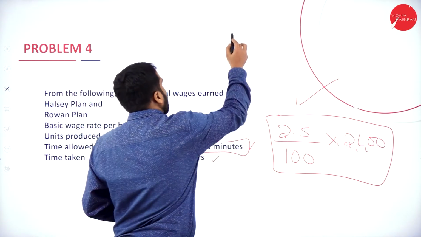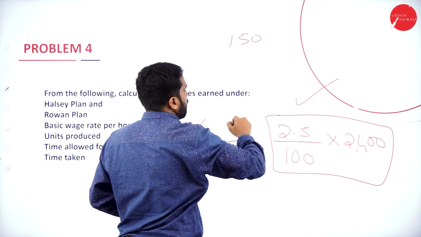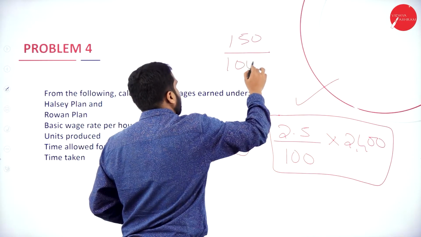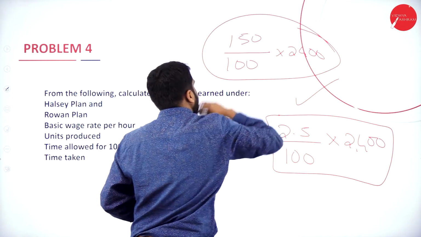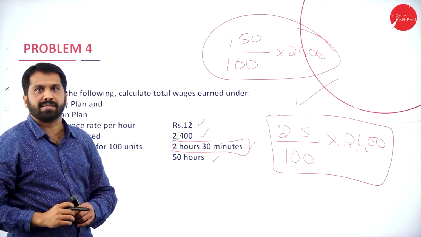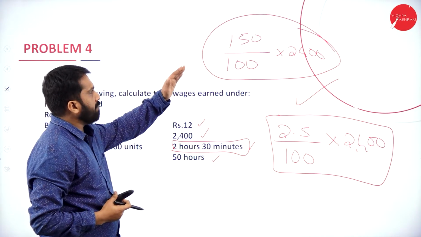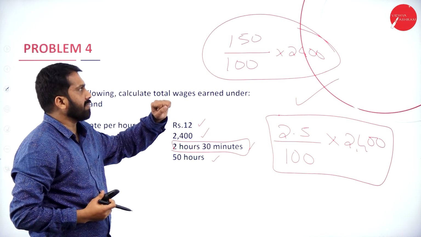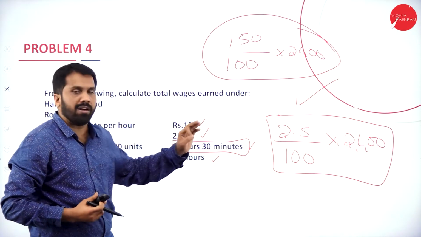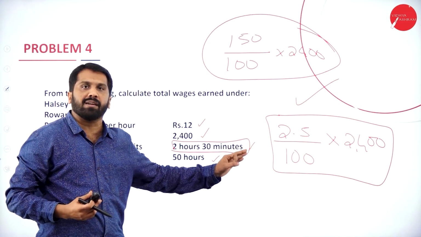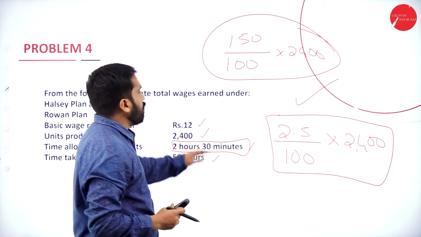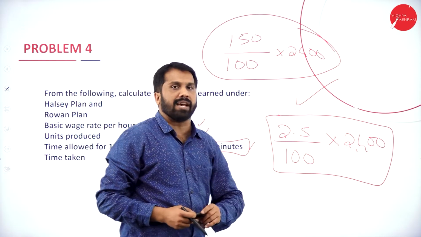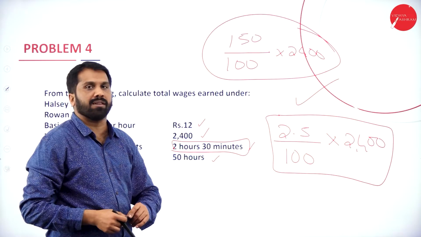Now, 150 minutes divided by 100 multiplied with 2400. You will get the same answer. You can go for 150 divided by 100 into 2400, or else you can go for 2.5 divided by 100 multiplied with 2400. You can go for the first option, or else the second option also.